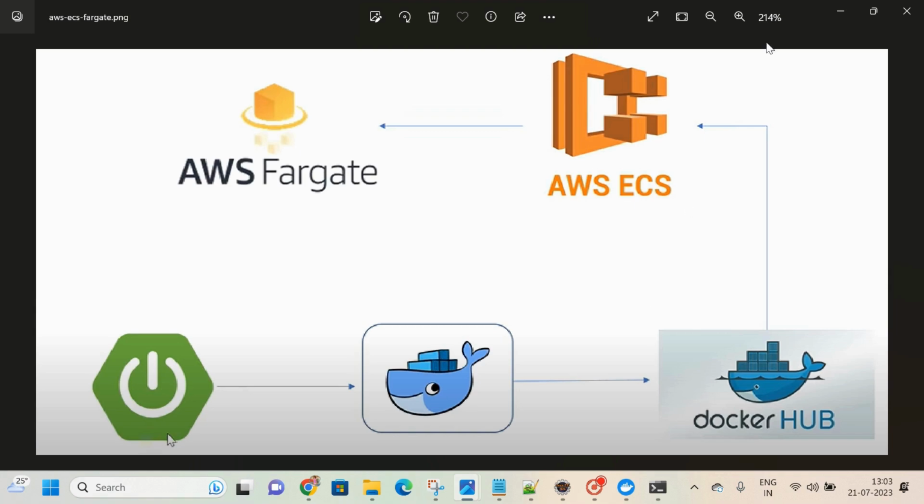So I hope you understand how exactly we can deploy this containerized image into AWS ECS, and using Fargate we can execute this. Please try to follow the same steps to get smooth execution.